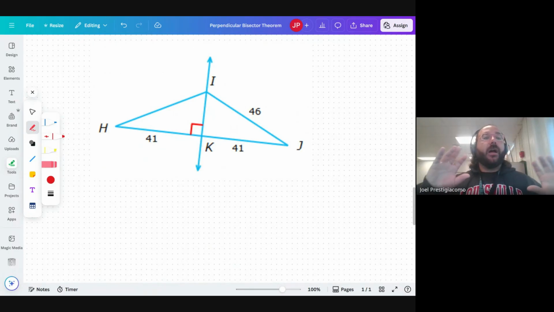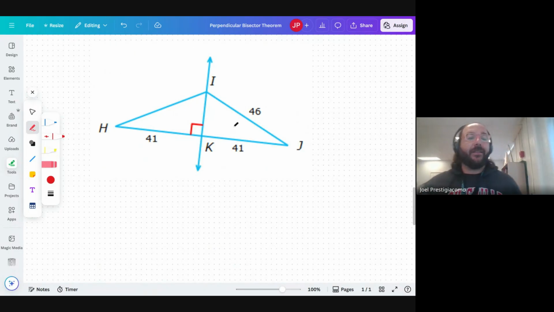It works both ways, right? So if we know that this information is true, it implies the other, and back and forth. Not everything works this way. So if we know that this is a bisector, this has to be true. Also, if we know that this is true, then that has to be a bisector. That's kind of the idea.